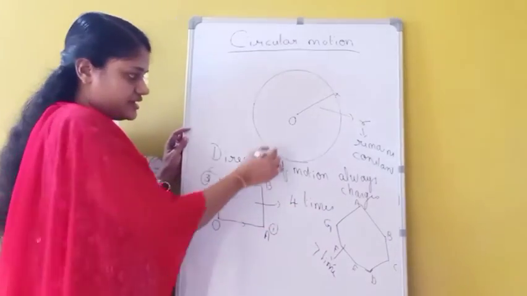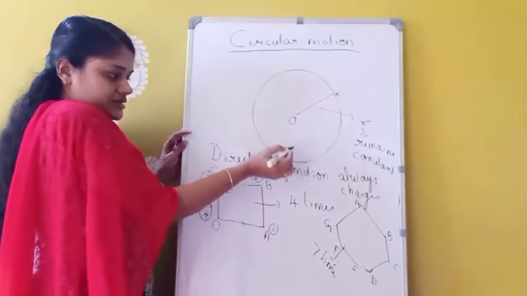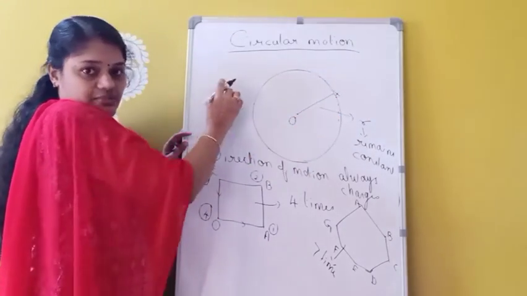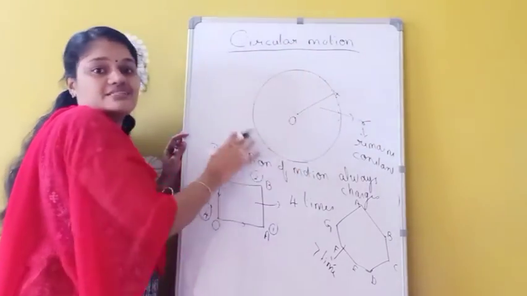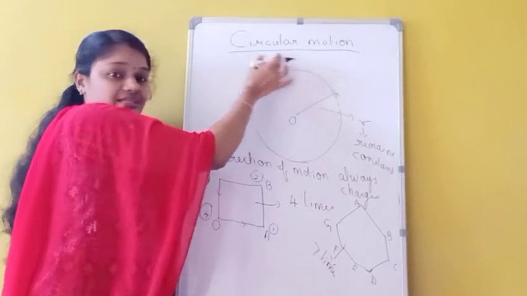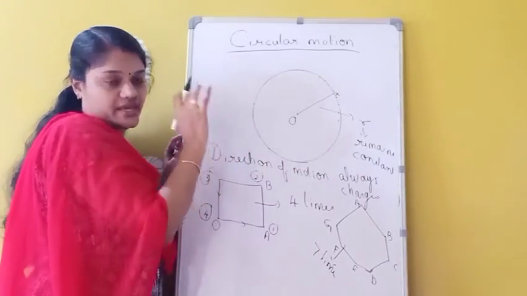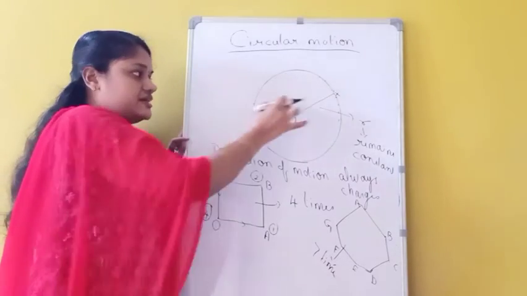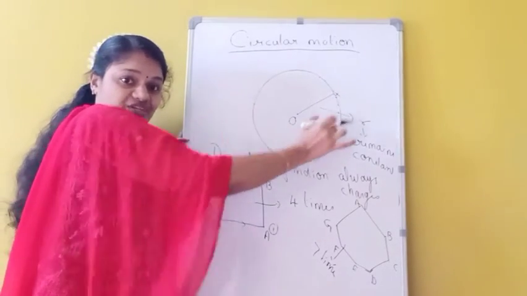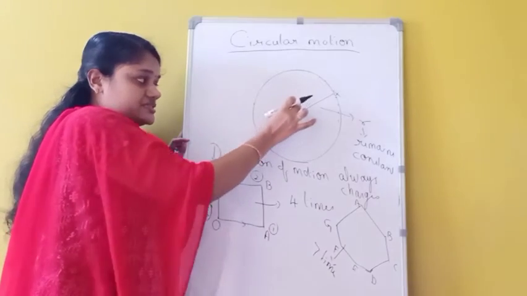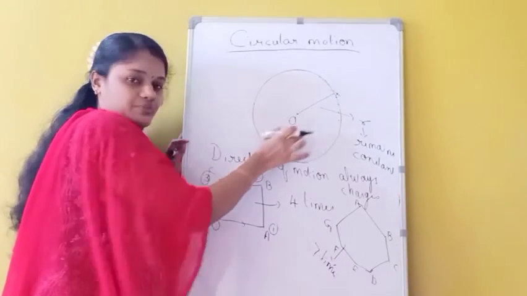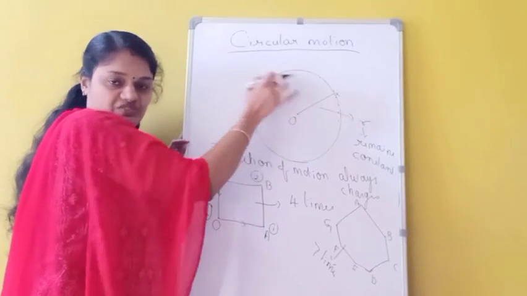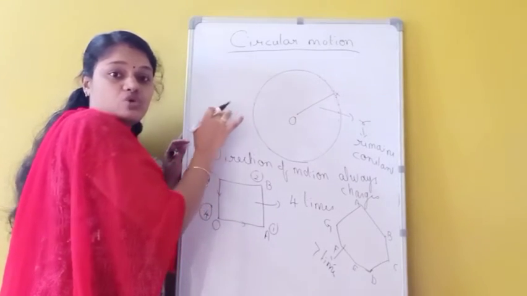Like that, if we take another figure like this circle, here at each and every point the particle is changing direction. That means at each and every point in the circular path, the direction of the particle is changing continuously. So it is called circular motion. Circular motion means a body is moving in a circular path or along the circumference of a circle such that the distance of the particle from the center always remains constant, and at each and every point of this movement, the direction of the particle always changes.